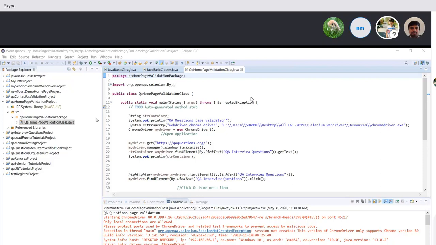Got it. So in this case, if you look at the message, it says session not created. This version of Chrome driver only supports Chrome version 80.